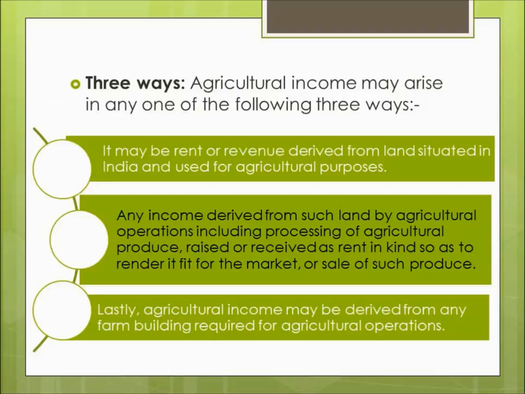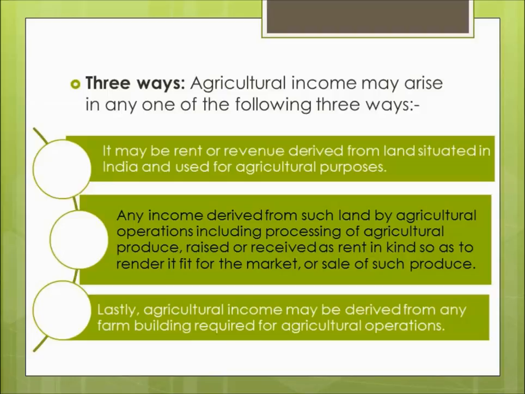Let us understand what this point is trying to convey. If we are receiving any income from any land which is used for agricultural purposes, and in that land we are carrying out some agricultural operations which may include some processing of agricultural produce.